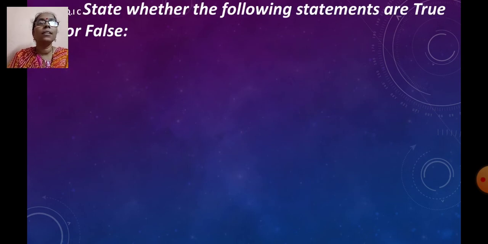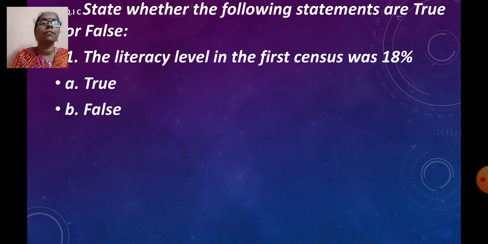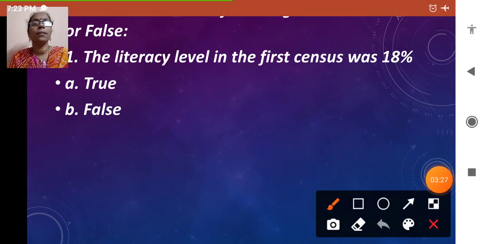Then your next question is state whether the following statements are true or false. The statement will be given: the literacy level in the first census was 18%. I hope you have gone through the lesson and have an idea what the correct answer is. True or false? The literacy level in the first census was 18%. Is it right? No, it was 17%. So it will be false. Then you will have to click on the correct option. So it is false here.